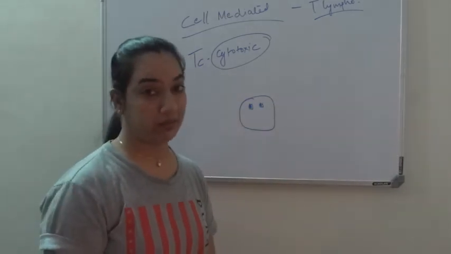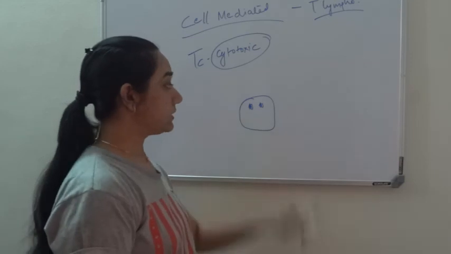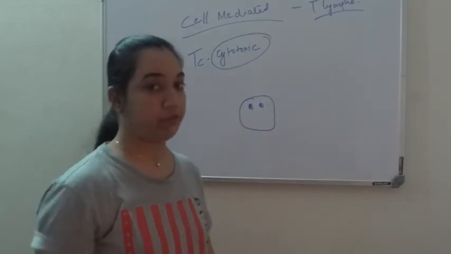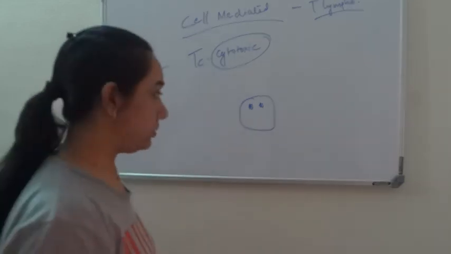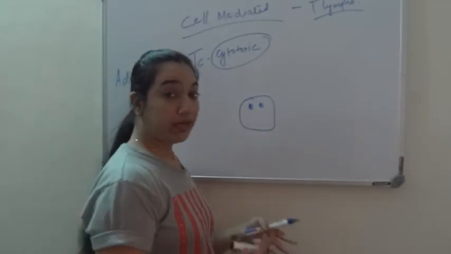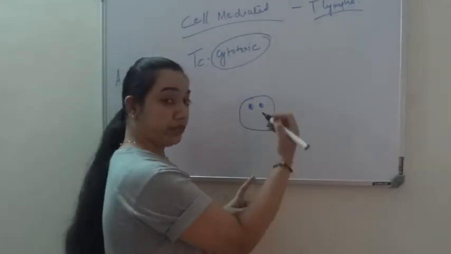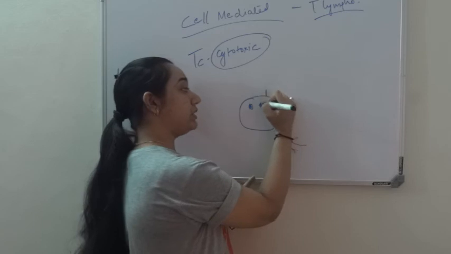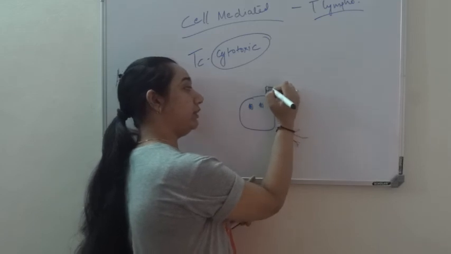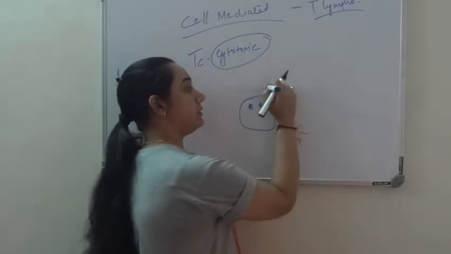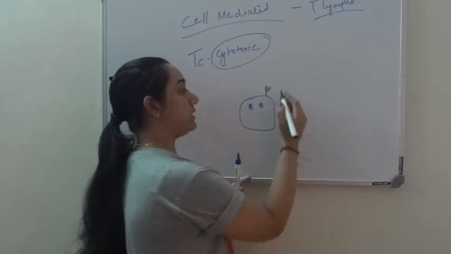You can't do anything about it, so this cell is going to die. It knows that it is going to die. But before it dies, it will put this part of antigen, whatever it could, on its surface receptor. This would be MHC class 1.